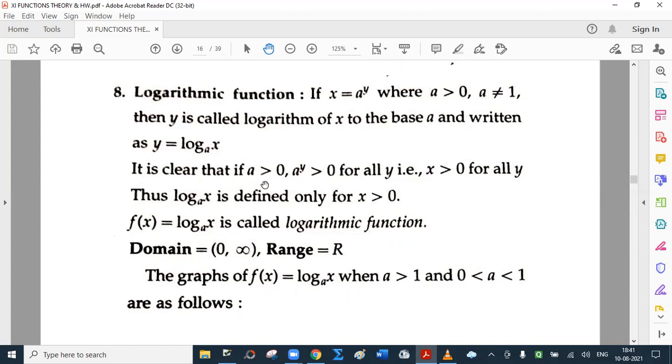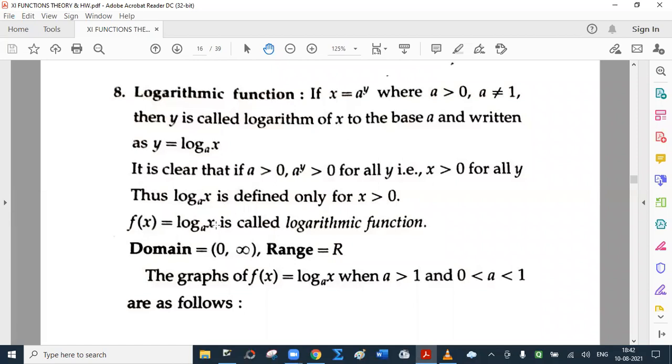It is clear that if a is greater than 0, a raised to y is always greater than 0. Thus, log x to the base a is defined only for x greater than 0. So, logarithm of 0 is not defined, logarithm of negative number is not defined. So, f of x equal to log x to the base a is called logarithmic function. We have already discussed this.